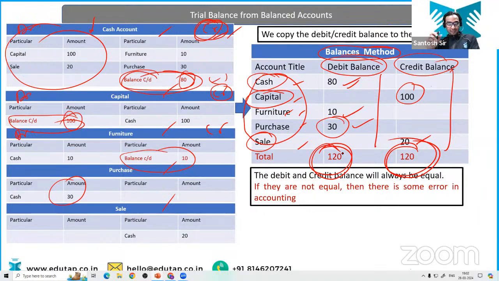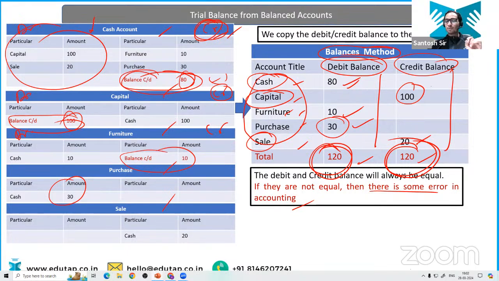But listen to me very carefully now. If they are not equal, okay, there must be some error, because all debits should be equal to all credits. If they are not equal, there must be an error in the accounting. But if they are matching, listen to me very carefully, if they are matching, there is no guarantee that accounts are correct.